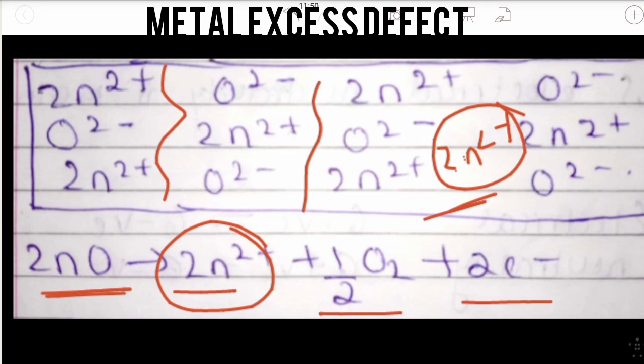But electrical neutrality is always balanced, because these two electrons will also enter the interstitial space. Electrical conductivity increases due to the free electrons. These are paramagnetic in behavior because the electrons are unpaired.